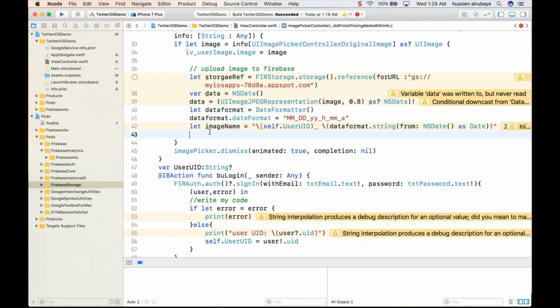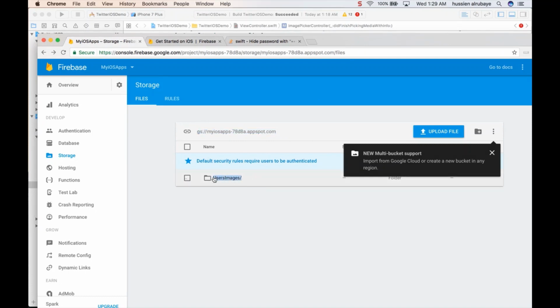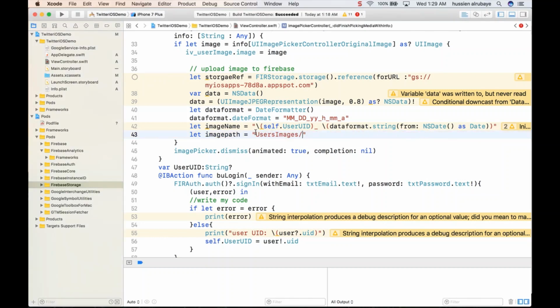So now the image path, so I say let imagePath. You know where the image path is. You say okay, I know the folder that I created, which is named user images, which is this folder. If you remember, this is my folder, user images. Okay, so I will start with the folder named user images, then slash the image path, which is the image name.